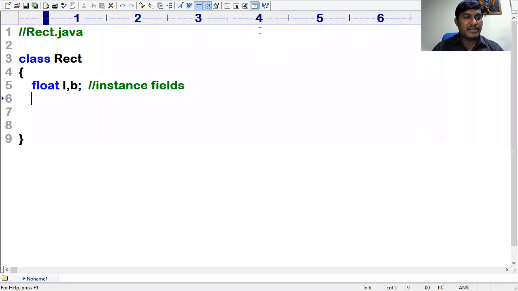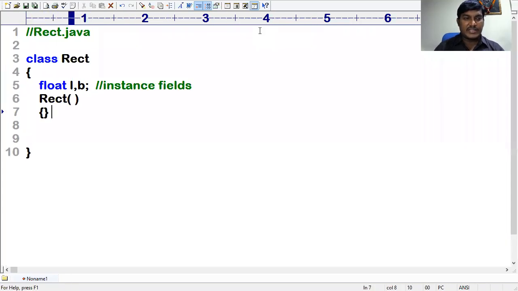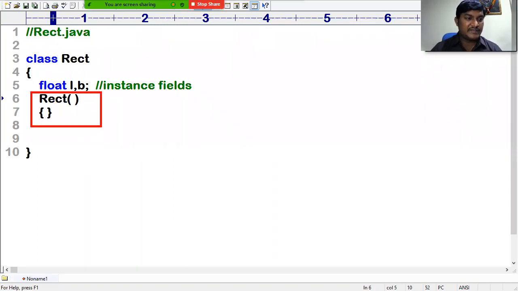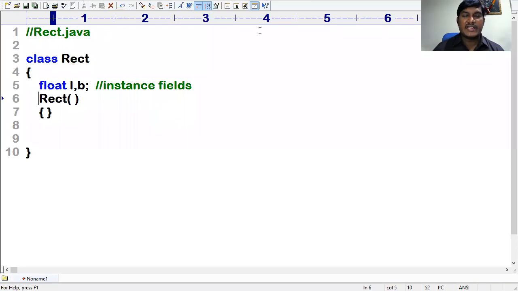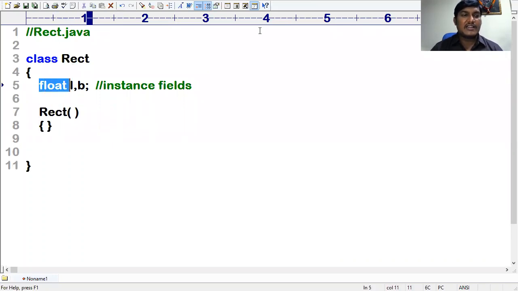Now my requirement is to define one default constructor here. Defining a special method whose name is exactly the same as the class is called a constructor, which we have already seen. A default constructor is the process of defining a constructor without any parameters. Even we can call it a parameterless constructor or zero parameterized constructor. As you already know, these l and b are instance fields.